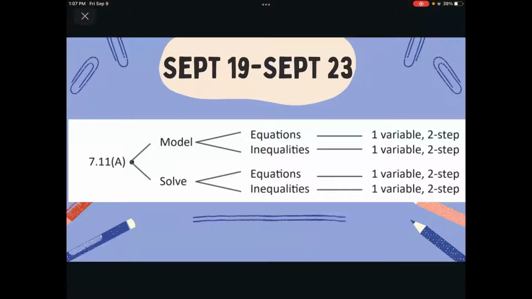I have this TEKS tree here just so you can see again, the overarching idea is that we are going to both model and solve equations. It also says inequalities there. That's going to come later. And one variable, two-step equations. So that's the big idea.